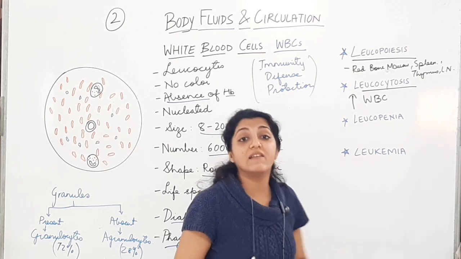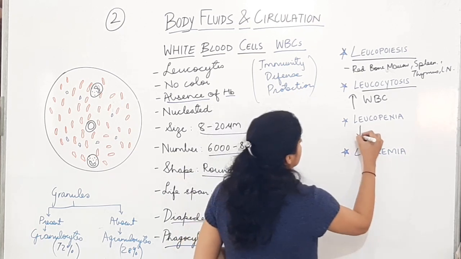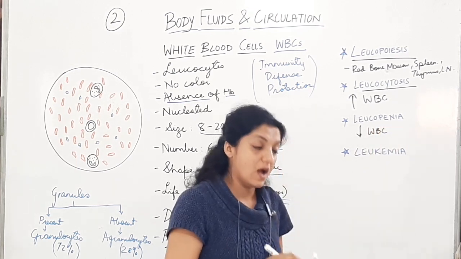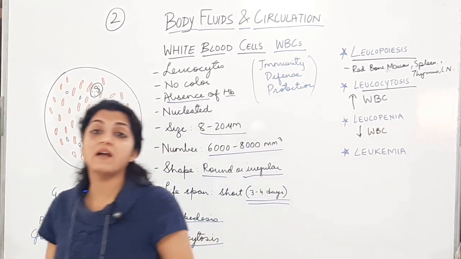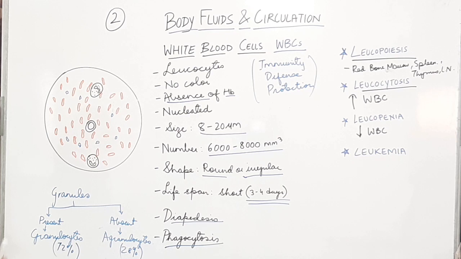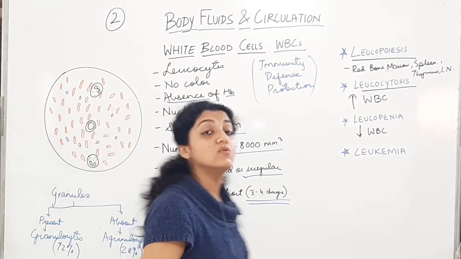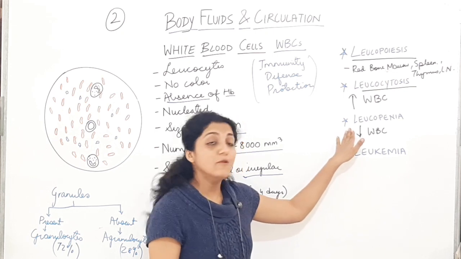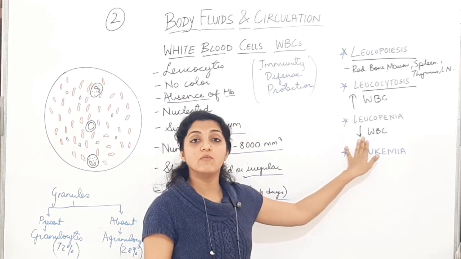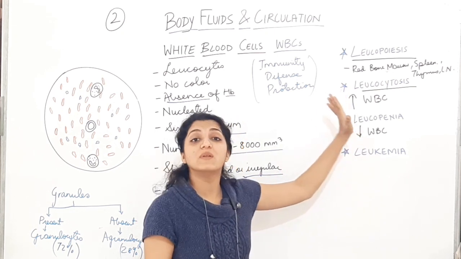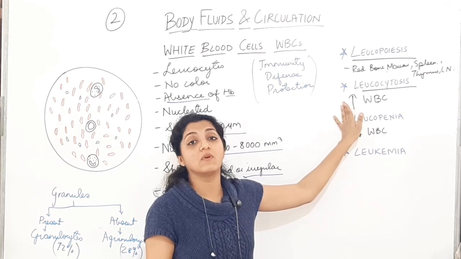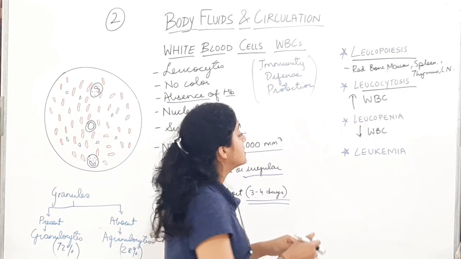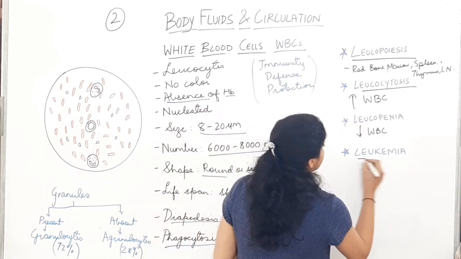Okay, and a decrease in the WBC count is leukopenia. So you have to remember leukopenia will be decrease in the WBC count, leukocytosis will be increase in the WBC count. And a very abnormal increase in the WBC count is leukemia, that is blood cancer.